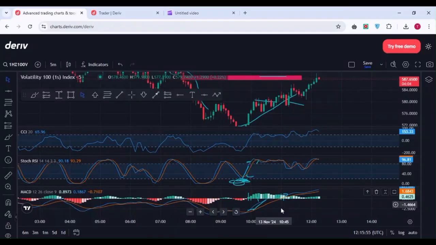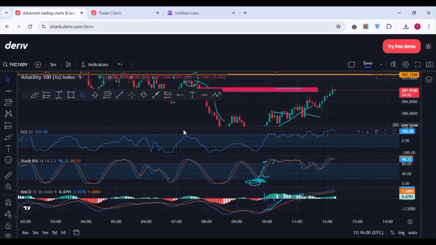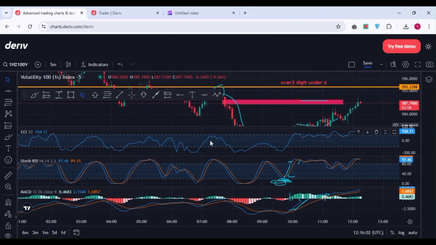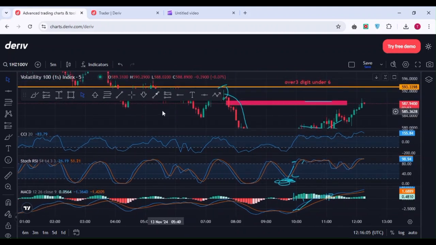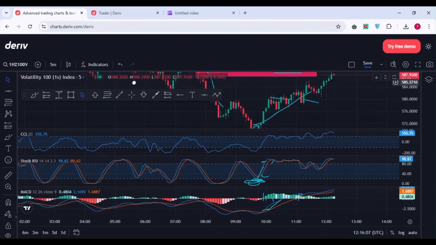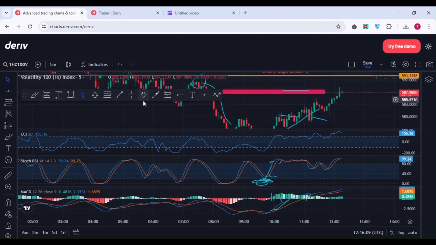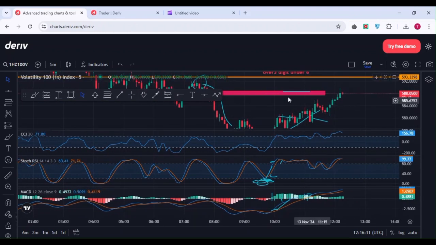My PC stopped recording, so coming back and refreshing, we were already on the take profit, and you see very well we hit our take profit. So very fast we know the direction will change to the downtrend. So it's upon us now to take the under digit 6. See, we have hit that point.